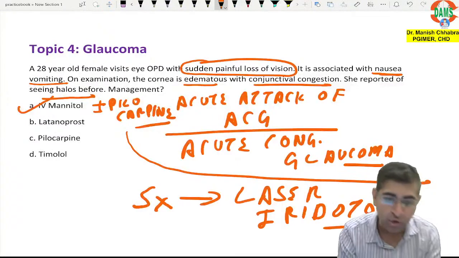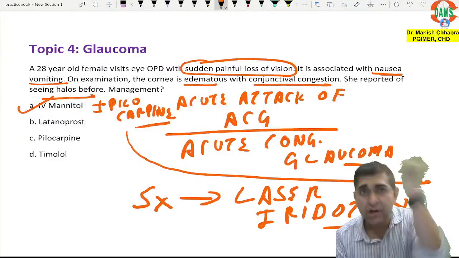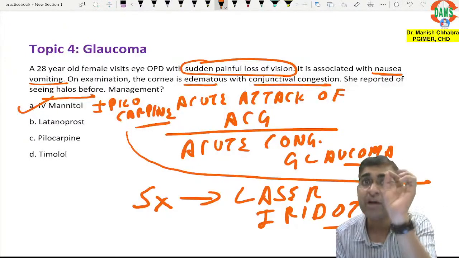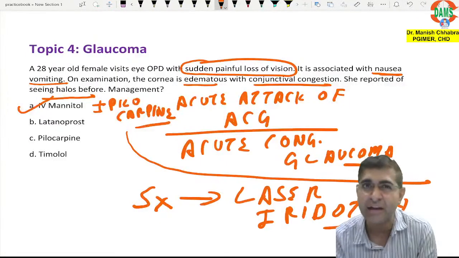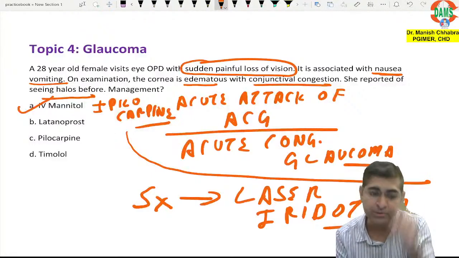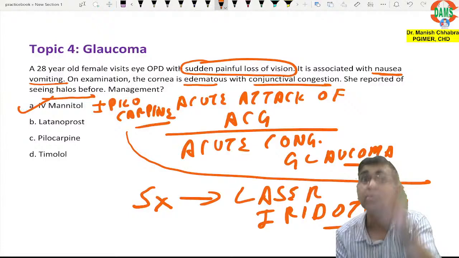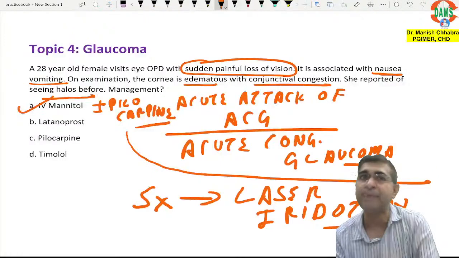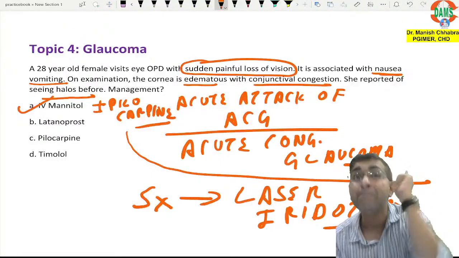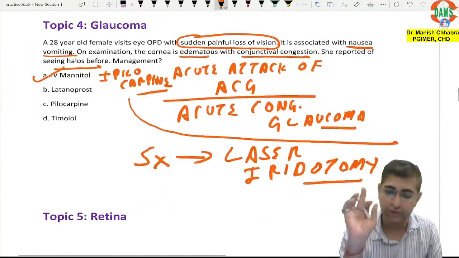My dear humble doctor, primary treatment will be mannitol only, and along with mannitol you will give pilocarpine. If both are in the options, you will pick mannitol plus pilocarpine. If that is not in the option, go for mannitol. If that is not in the option, go for pilocarpine. Why am I telling you? In the NEET PG 2024 question, there was one option in which there was mannitol and pilocarpine, so that will be a better pick. Yes, I hope you have understood. So laser iridotomy, is it clear?